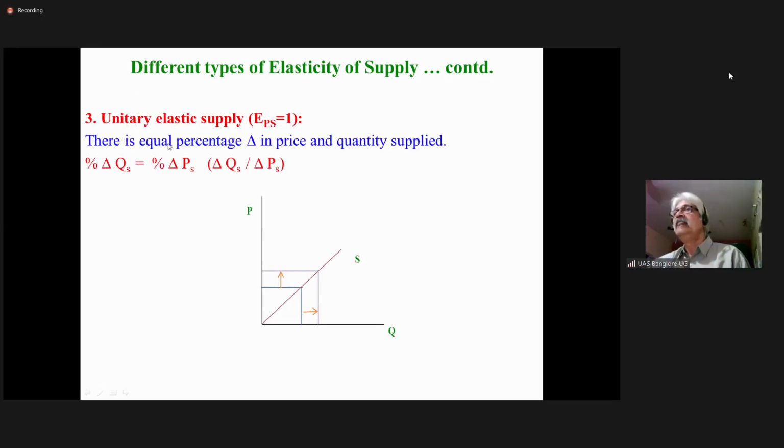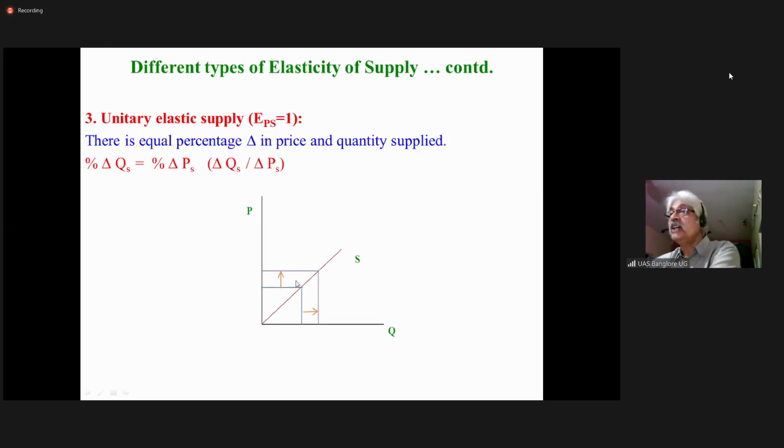There is equal percentage change in price as well as quantity supplied. So percentage change in quantity is equal to percentage change in price. So delta QS by delta PS, both are same, 3 by 3 or 4 by 4 or whatever it is. So your coefficient is equal to 1.